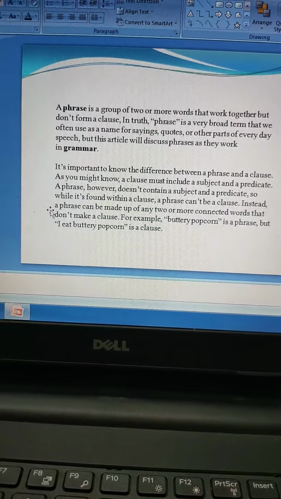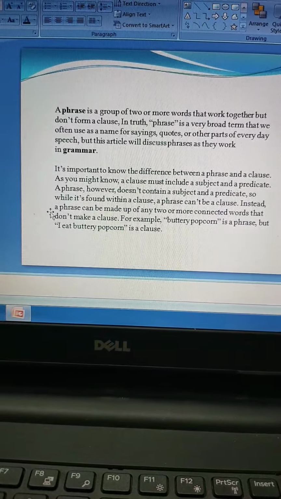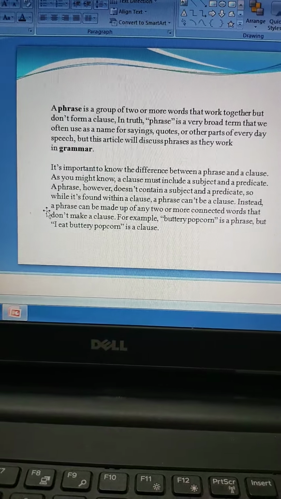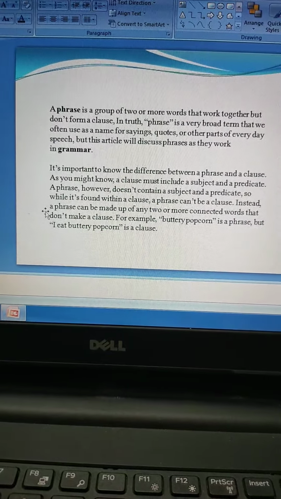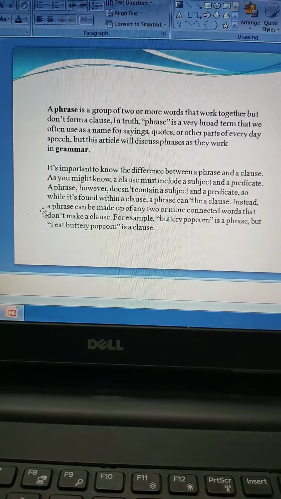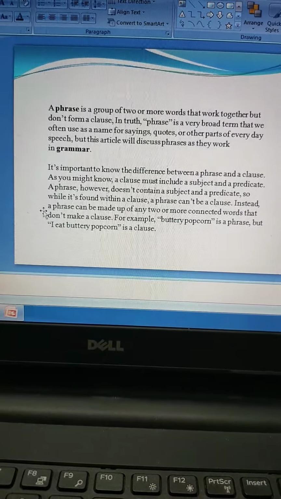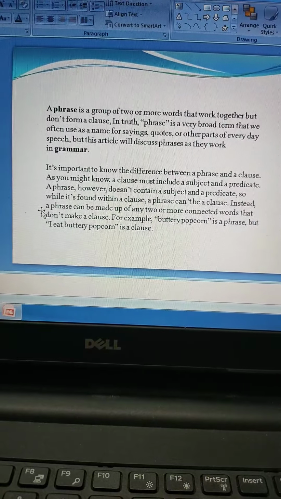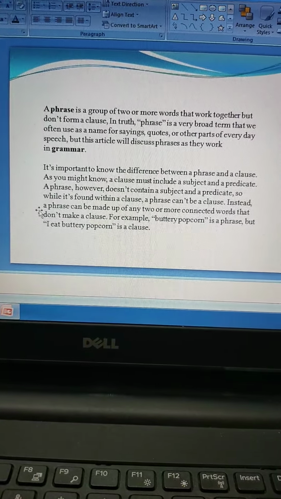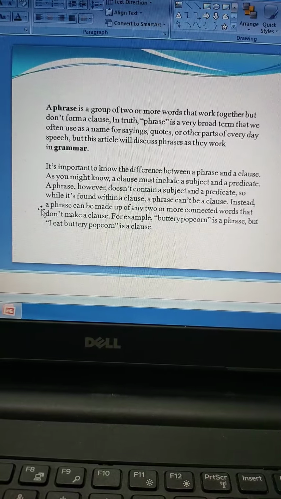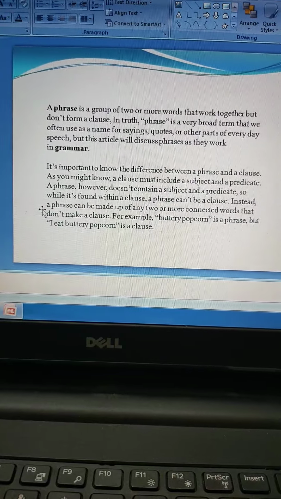Alright, now coming to the next topic. A phrase is a group of two or more words that work together but don't form a clause. In truth, phrase is a very broad term that we often use as a name for sayings, quotes or other parts of everyday speech. Alright? It is important to know the difference between a phrase and a clause. Now a phrase, as I said, is a group of words which does not have a subject or a verb and cannot stand on its own, which means it cannot convey complete meaning. Now what is a clause?